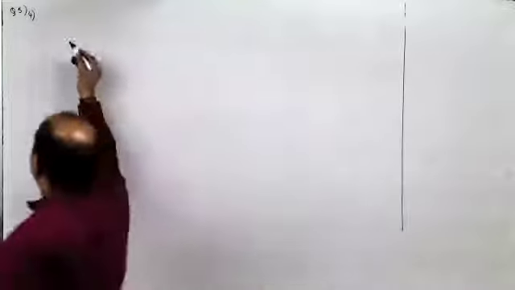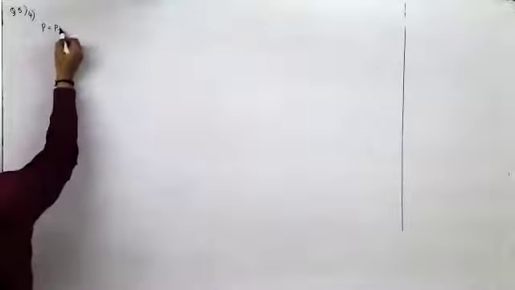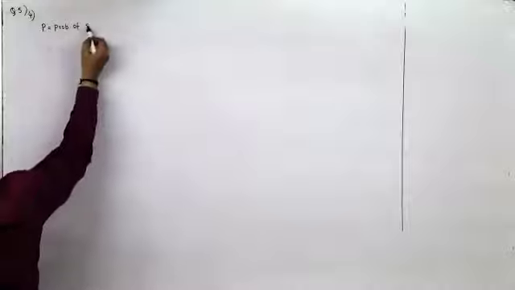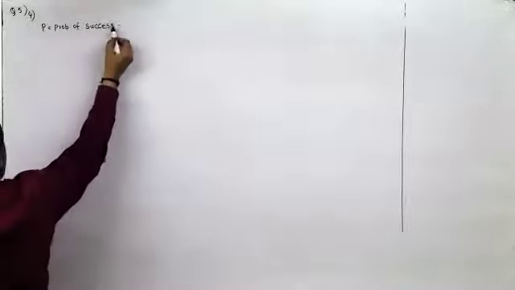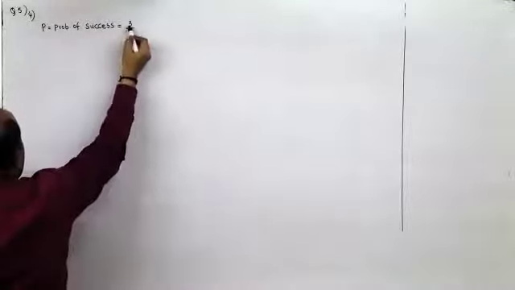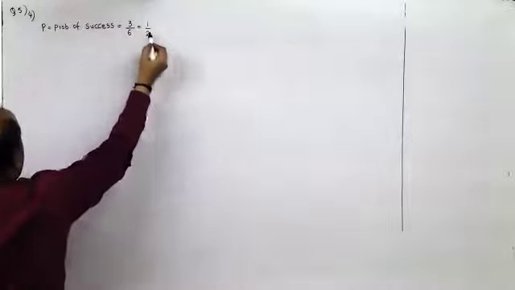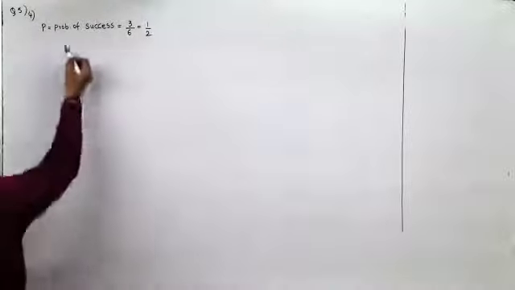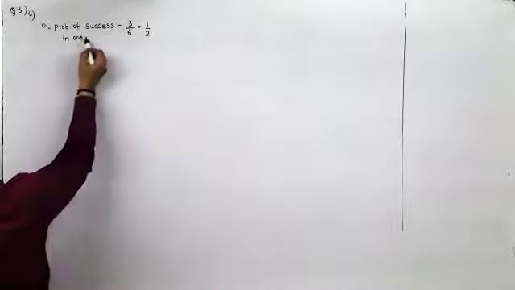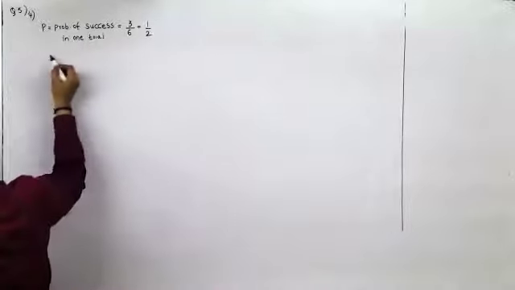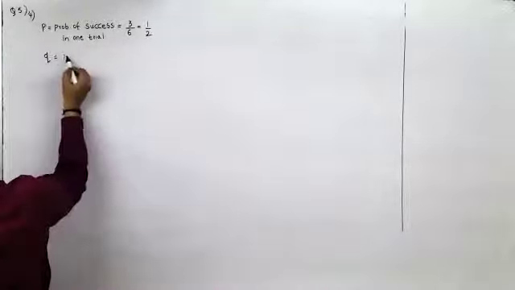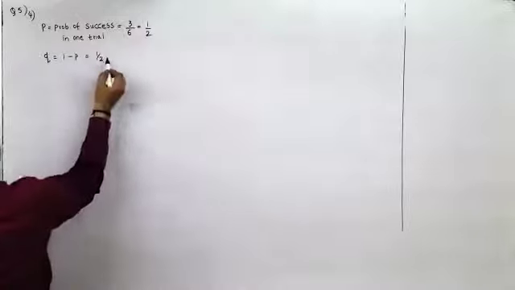So P, the probability of success, is 3 out of 6, so it is 1 out of 2 in one trial. Q is 1 minus P. It is half.